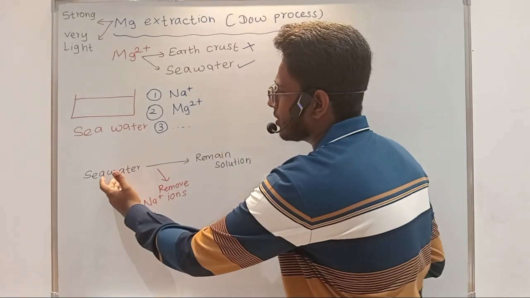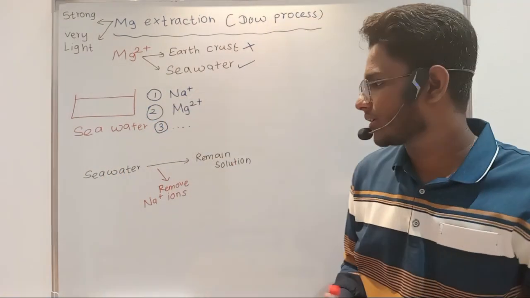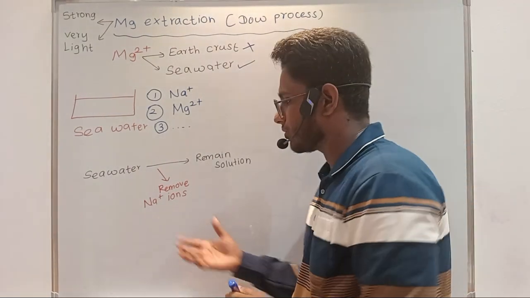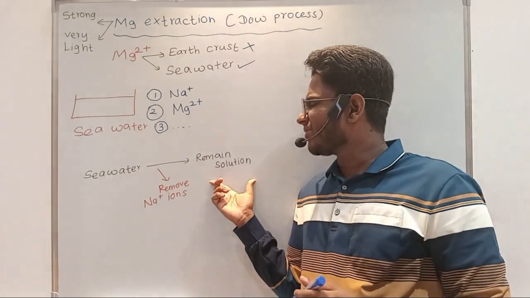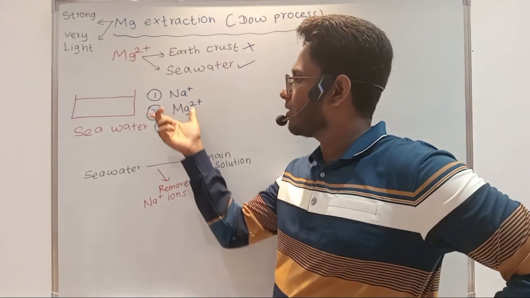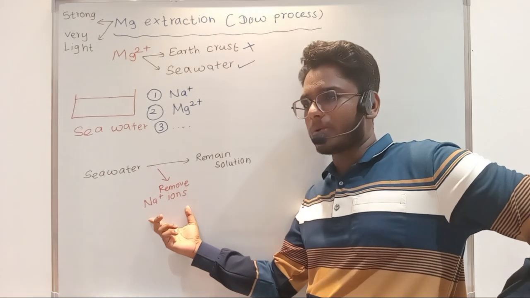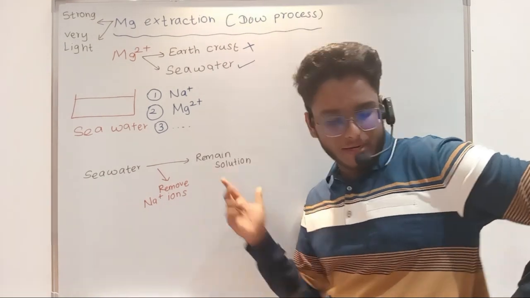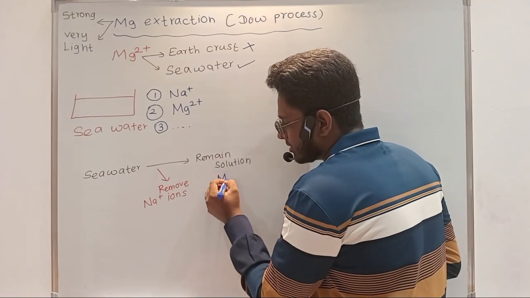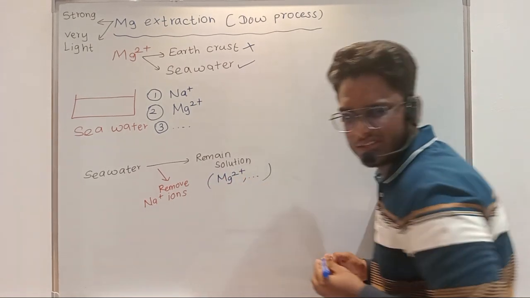As I said before, seawater, what will you be having? Magnesium 2 plus, sodium plus and other ions, right? Now in the salt production, sodium plus is removed, and what will be the ions present in the remaining solution? After removing sodium plus ions in the salt production, the remaining solution will mainly have magnesium 2 plus, and there will be other ions also, but sodium plus will not be present, right?